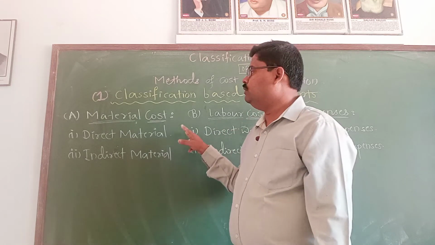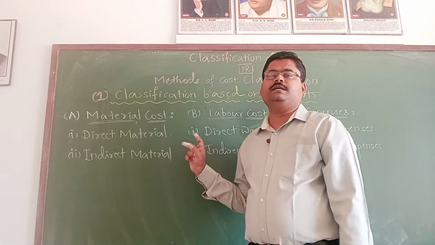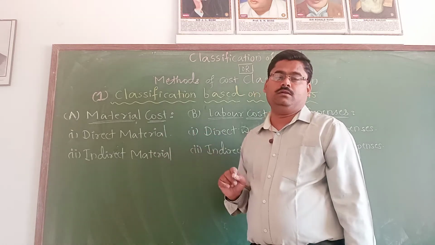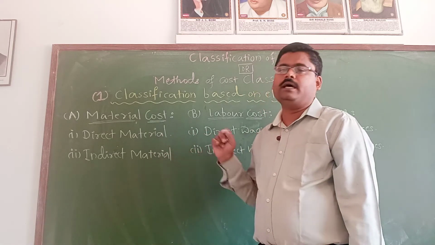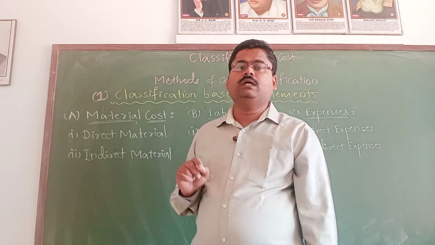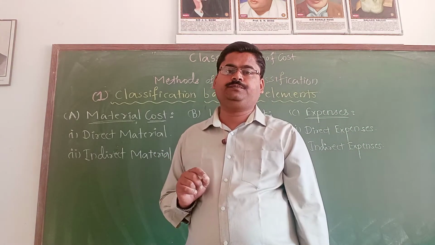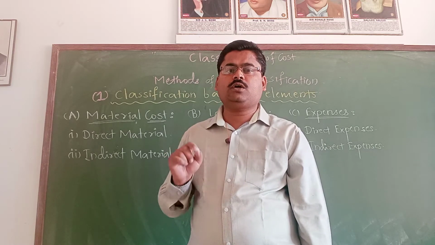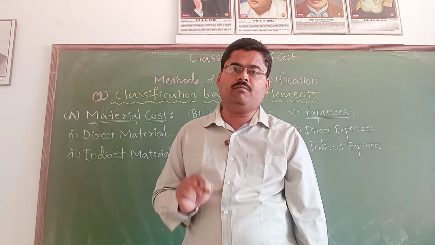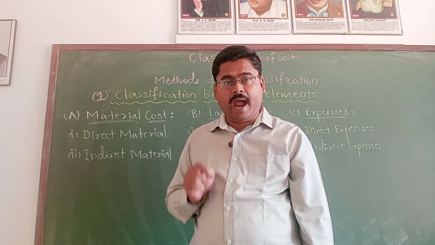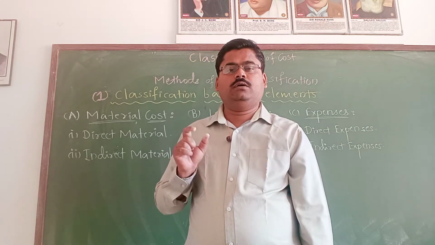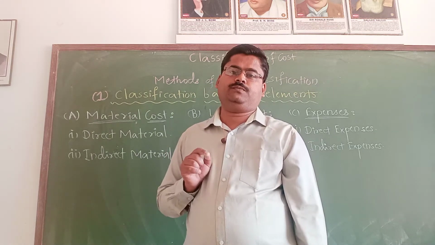Now that material cost is studied in two different types. One is direct material, another is indirect material cost. What is direct material cost? The name itself suggests that this is the cost which is specifically identifiable and forms part of the finished products.